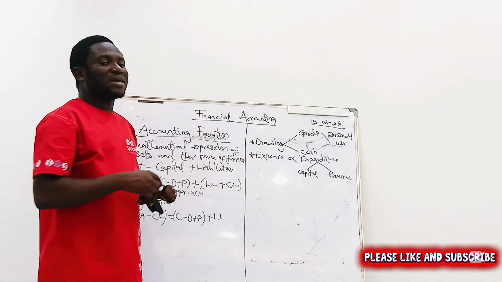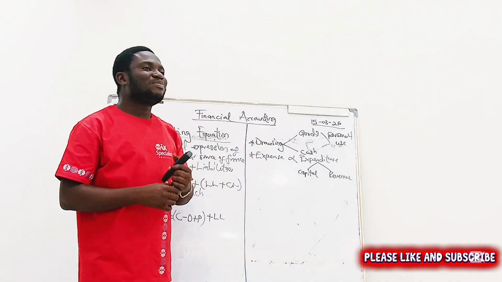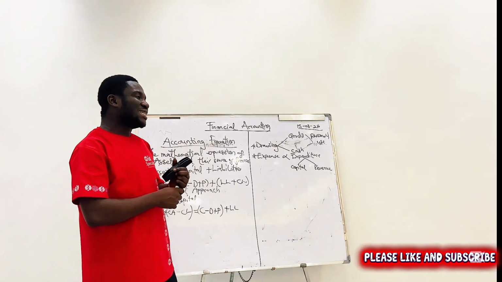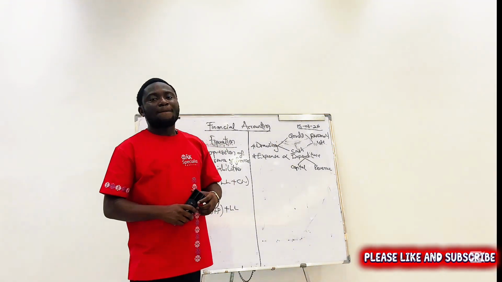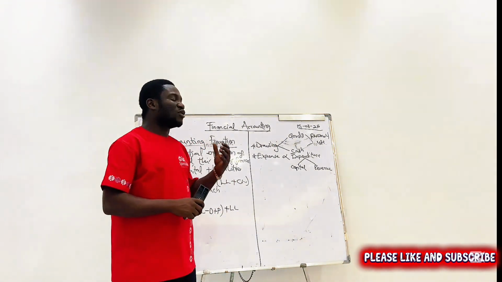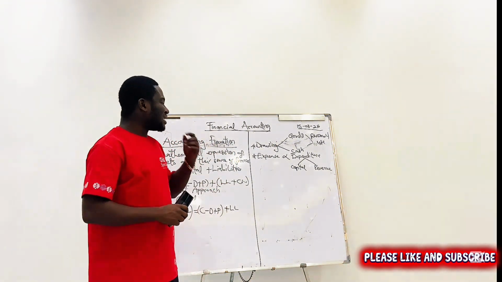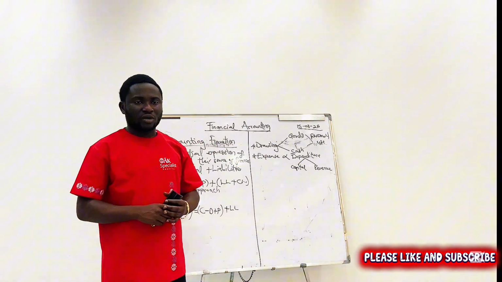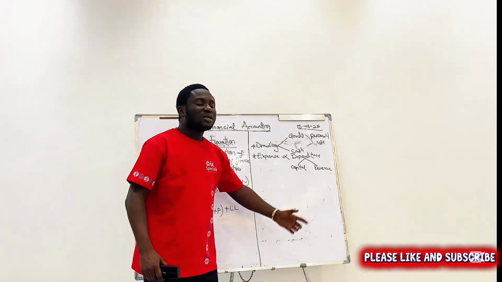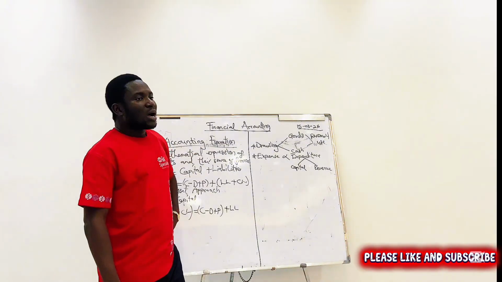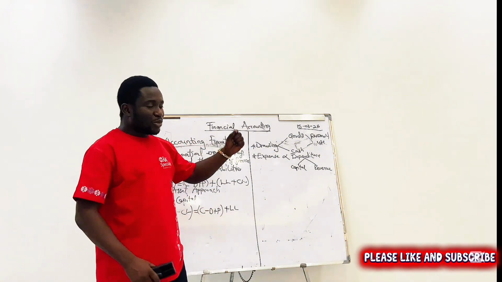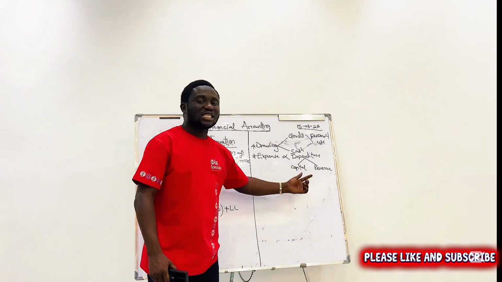What is capital expenditure? Any expenditure that we incur to purchase or for the acquisition of what? Non-current assets or improvement on it. So when we incur cost to acquire an asset or improve on the asset, we say it is capital expenditure.